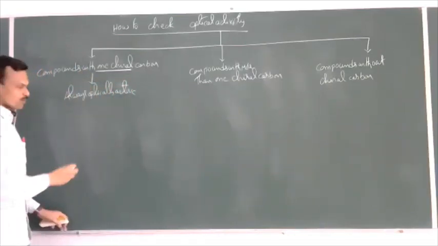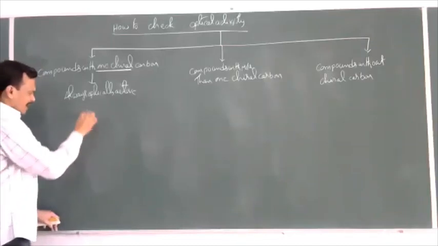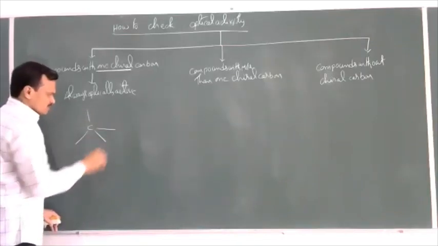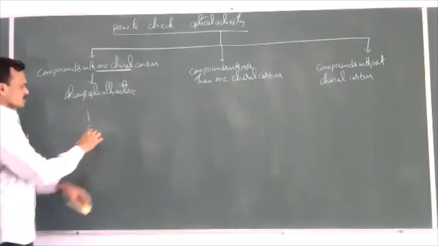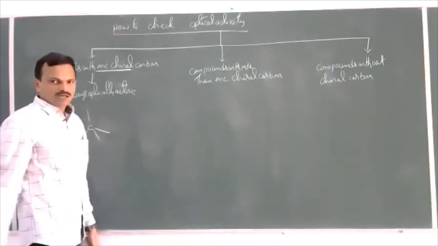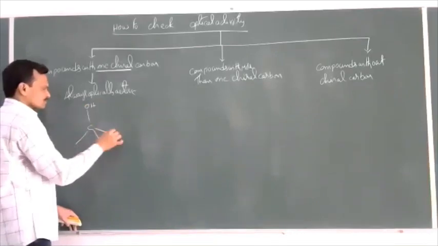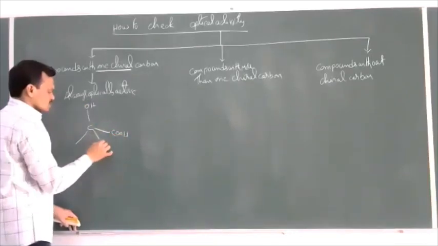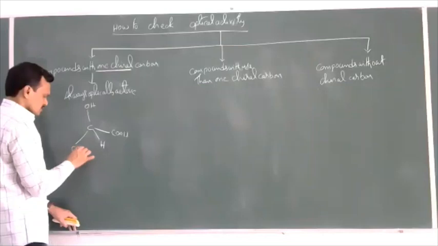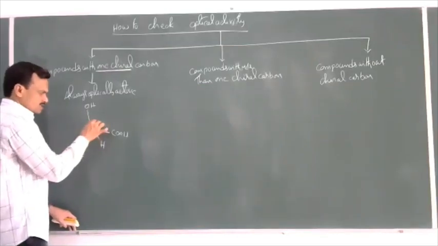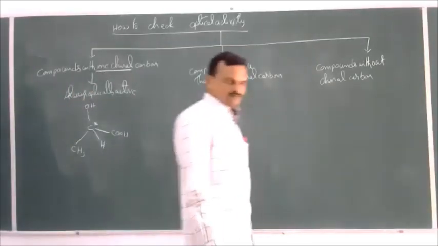So you take any example, take one carbon and attach any 4 different groups to the carbon atom. If you attach any 4 different groups to the carbon atom, that is always optically active. So I'll take here OH, COOH, H and CH3. Now this is a chiral carbon atom that is optically active.